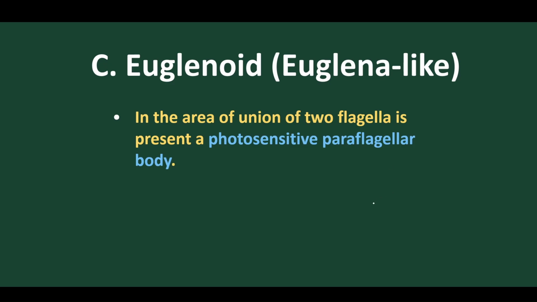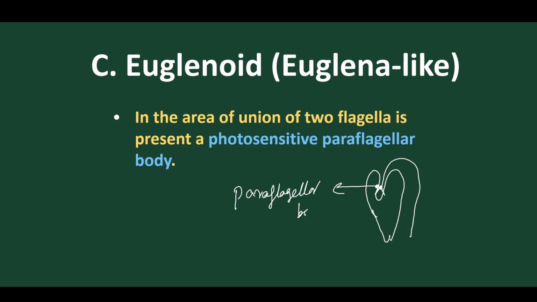Okay. For example, suppose this is Euglena present. Got it? And here we find that the flagella come out. Here is the meeting point of the flagella, the union of the two flagella. Parallel to it, we find a body present at the meeting point of the flagella, called the paraflagellar body.